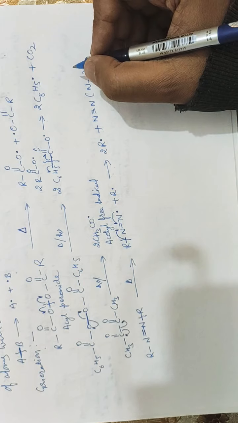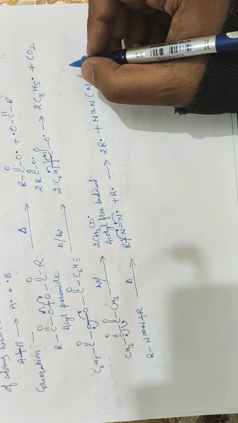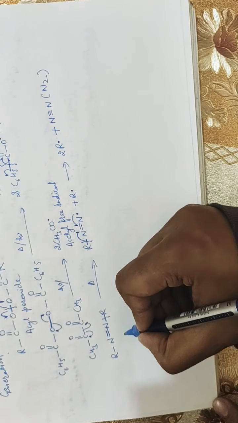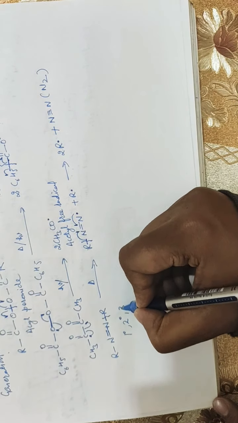So, types of free radicals. Free radicals are classified like carbocations and carbanions as primary, secondary and tertiary free radicals.